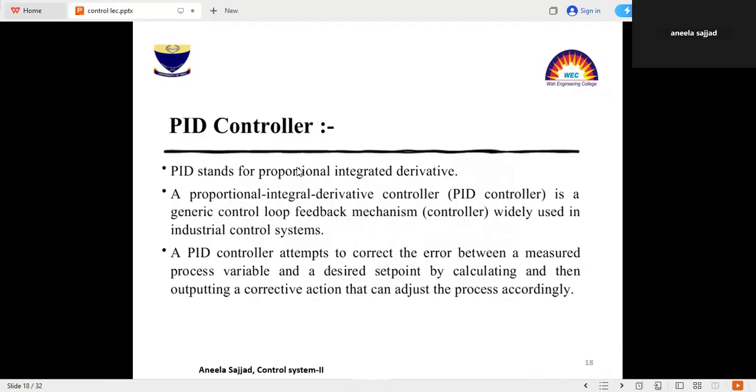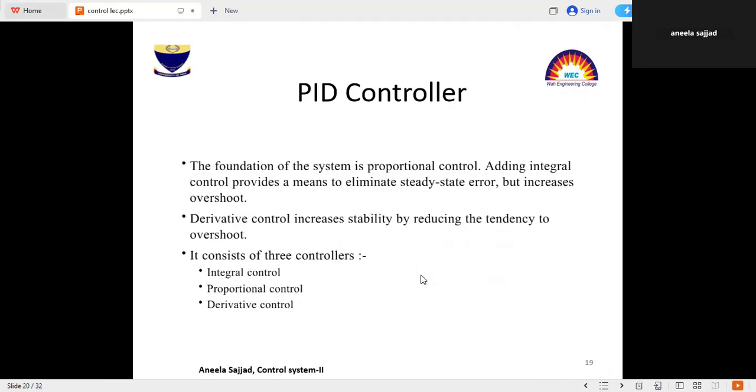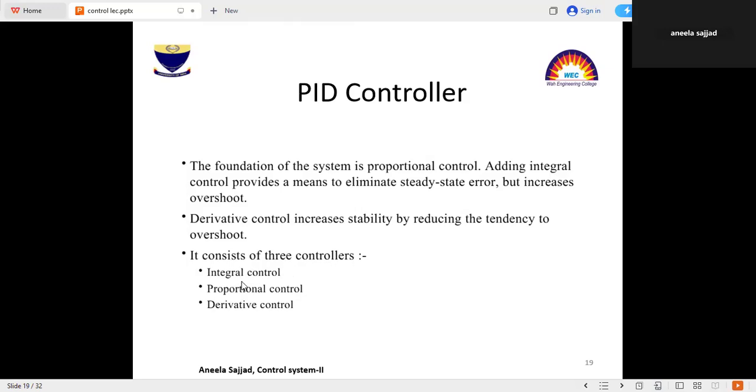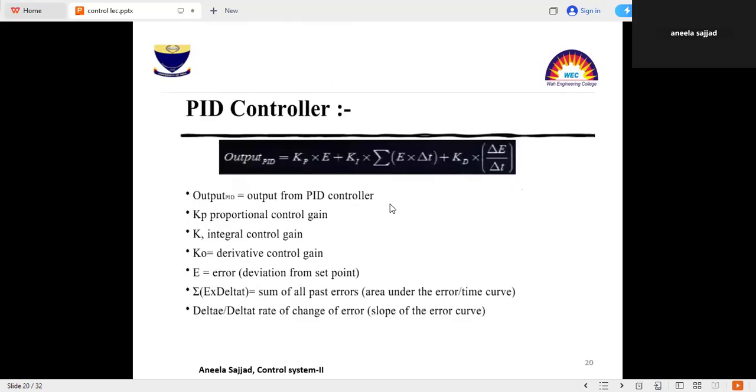Last one is the PID controller. PID stands for proportional integral derivative. A proportional integral derivative controller is a generic control loop feedback mechanism used in industrial control systems. A PID controller attempts to correct the error between the measured process variable and the desired response. And a PID controller normally uses proportional control, integral control, and derivative control.